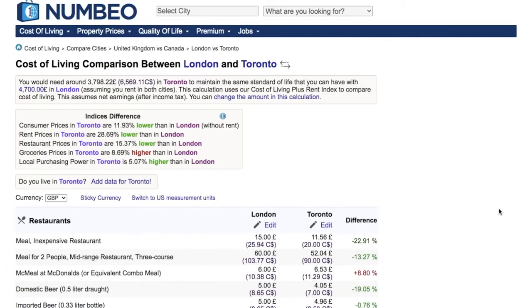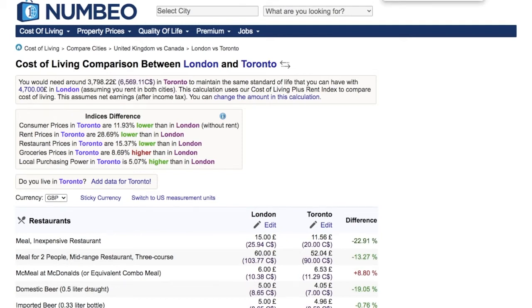Okay, so to discuss the cost of living, I'll take you to numbeo.com. It's a lovely website where you can actually compare the cost of living of any two cities around the world. So I've compared London of UK with Toronto of Canada. So here you can clearly see that they've said that you would need around £3,800 in Toronto to maintain the same standard of life that you can have with around £4,700 in London. So obviously London is way more expensive than Toronto.